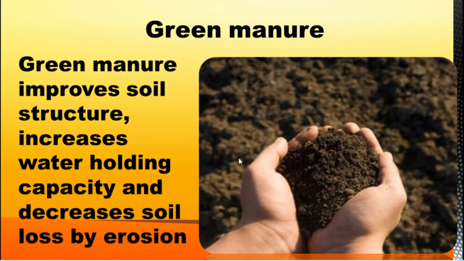Improving the soil structure means it will encourage the plants' growth and improve nutrition. When the soil contains more nutrients, the soil structure also changes and the soil becomes suitable for growth. It also increases the water holding capacity.